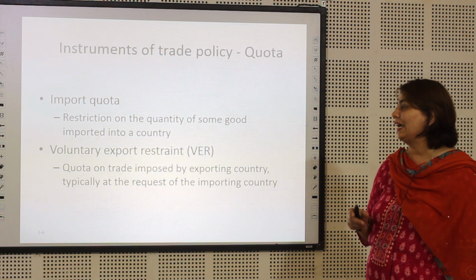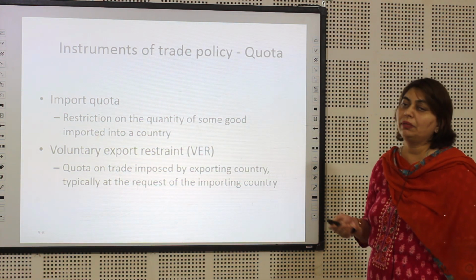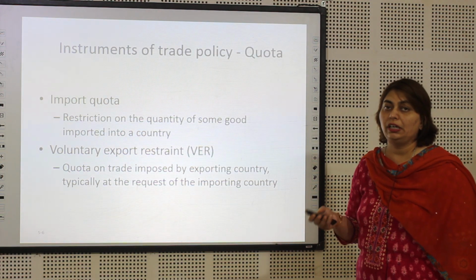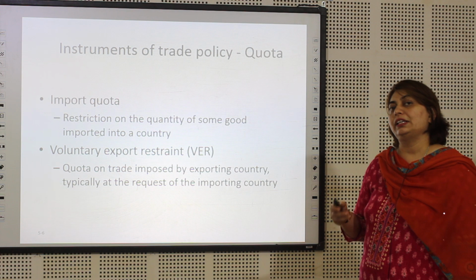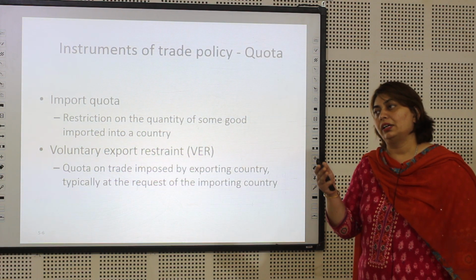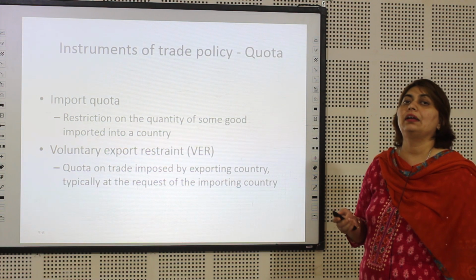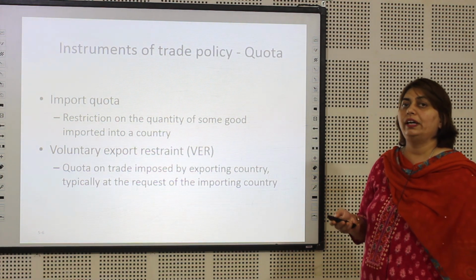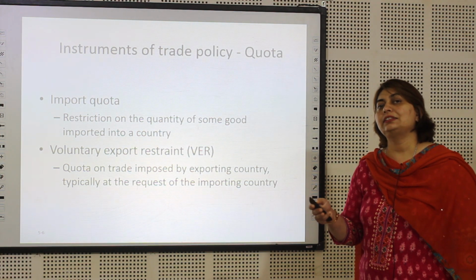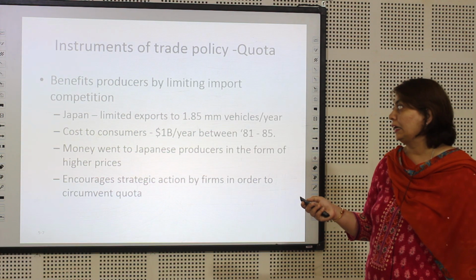The other instrument of the trade policy is the quota, where they actually place a restriction on the quantity that can be manufactured or imported into a country. There is also something called a voluntary export restraint, which is also governed by the political environment, where a particular ceiling is decided on the quantity that can be exported outside, like the case we have seen in COVID as to the quantity of vaccines which could have been given to other countries.